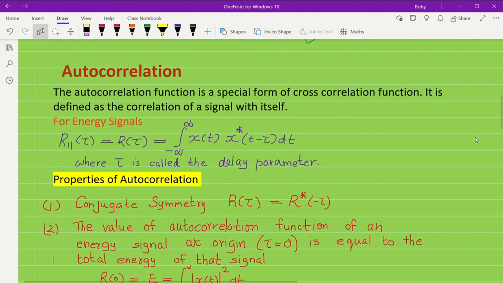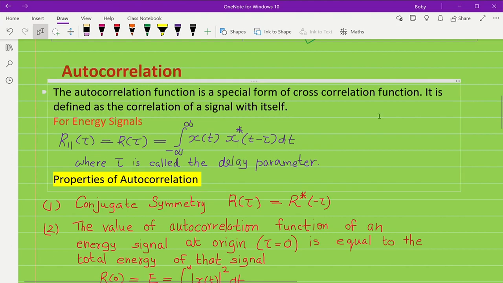The second one is the autocorrelation. The autocorrelation function is a special form of cross correlation function. It is defined as the correlation of a signal with itself.